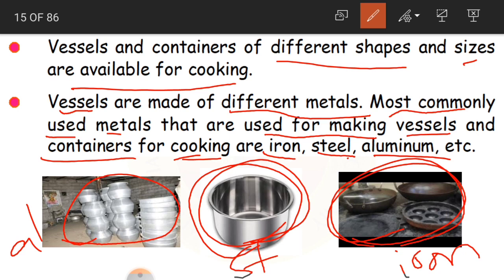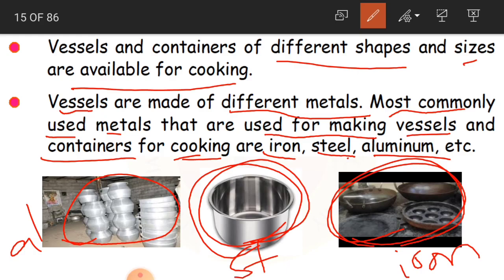And even some glassware, where we drink water in glasses, and even glass plates and glass cups, we are using them for serving, that is for drinking and eating, but for cooking we are using these metals more.